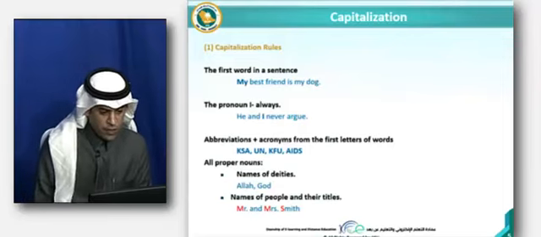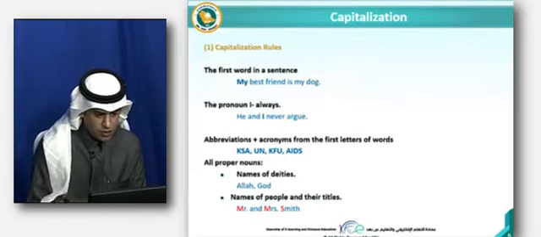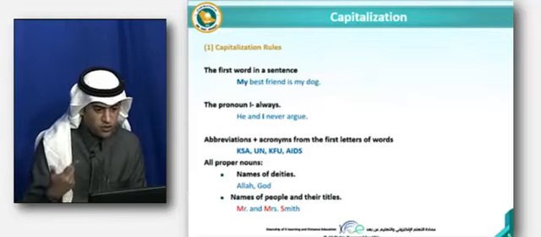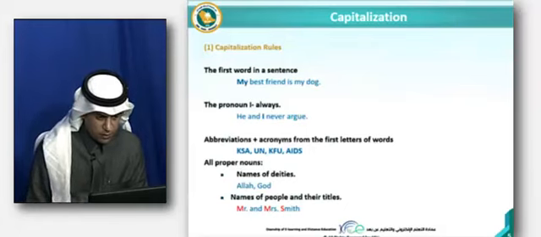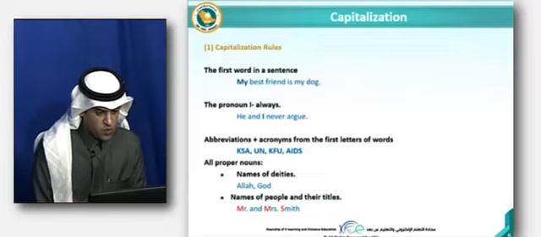So whenever you use abbreviations or acronyms in your paragraph or sentences, you need to capitalize them. Okay, now let's move on to the next rule.